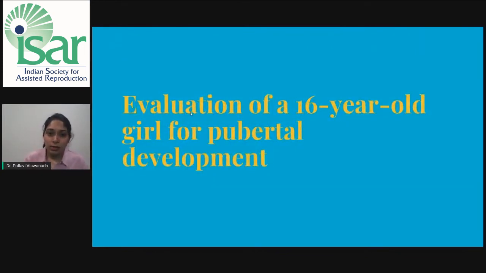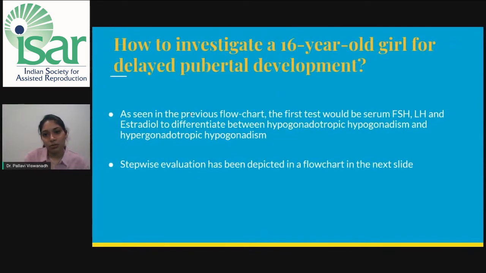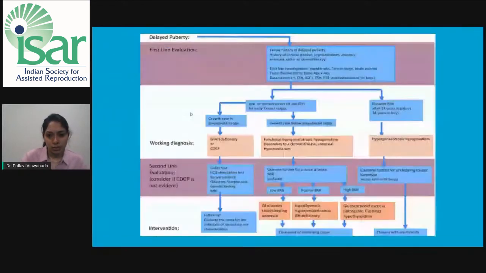Evaluation of a 16-year-old girl for pubertal development. Now, we have a 16-year-old girl with complaints of delayed puberty coming to our OPD. How should we proceed? As discussed earlier, the first test that should be performed is a serum FSH, LH, and estradiol to differentiate between hypogonadotropic and hypergonadotropic hypogonadism. Stepwise evaluation I will discuss in the form of a flowchart.